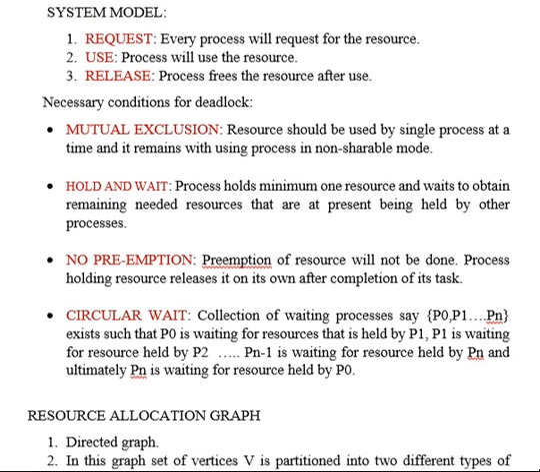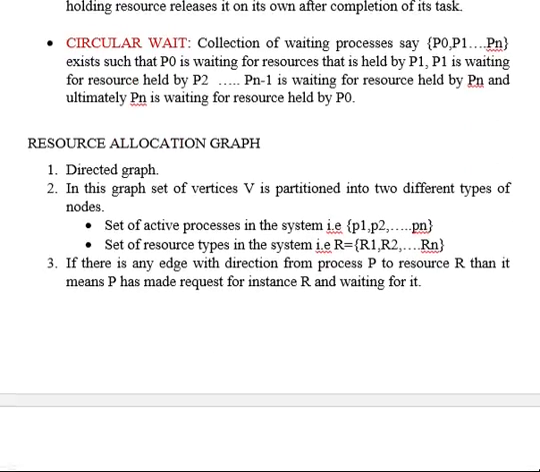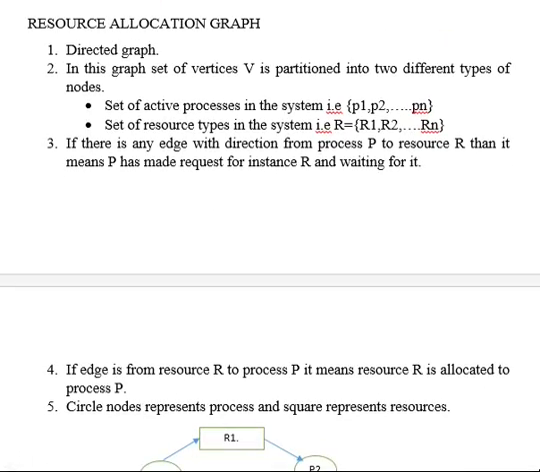The next one that we have here is the resource allocation graph. In a resource allocation graph, what it is actually? Whenever resources are allocated to any process, we can represent them using a resource allocation graph. So basically, a resource allocation graph is a directed graph.